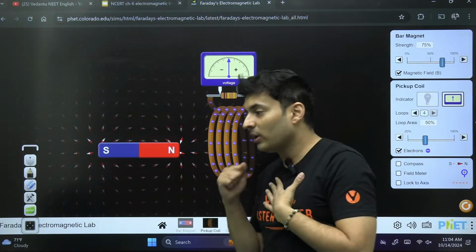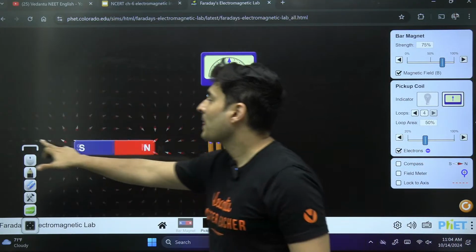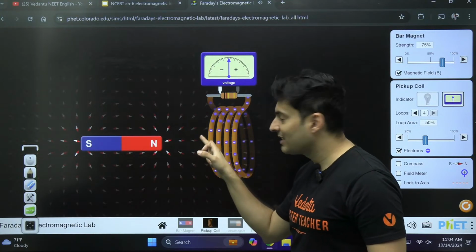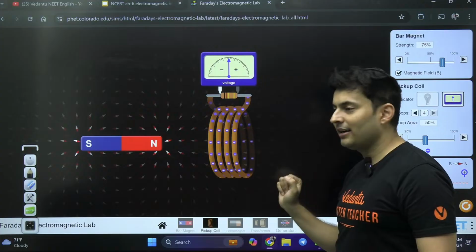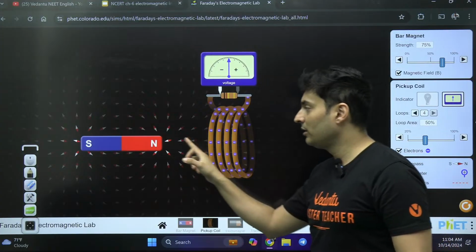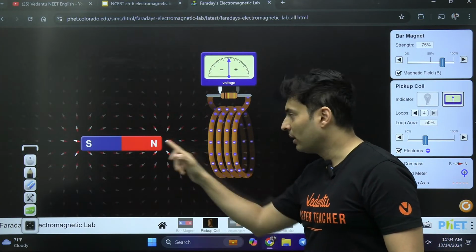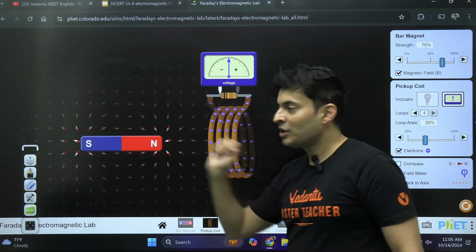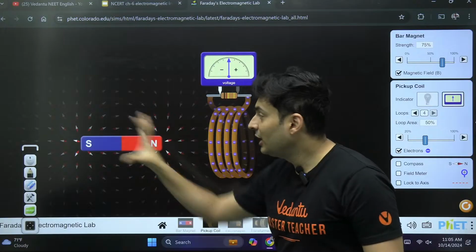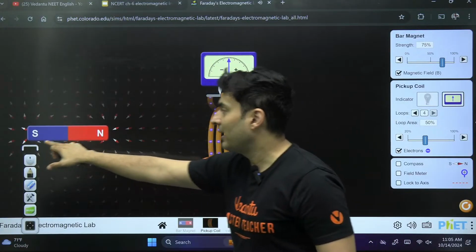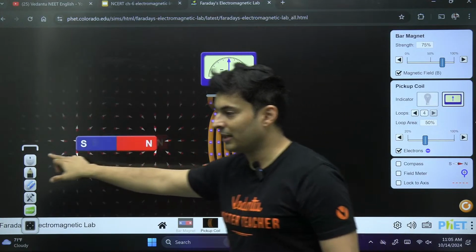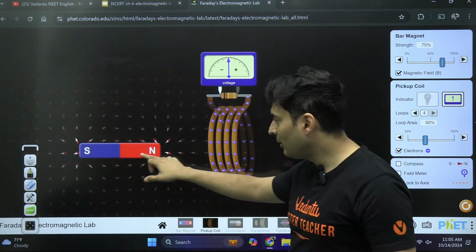So actually what might be happening is, when I am moving it over here, the north polarity is created here, and south polarity is created here. What will north do to north? What will north say to north? Why are you coming? Repel. So it will decelerate it. This magnet which was moving fast will start slowing down. Earlier it was moving fast, now it will slow down.